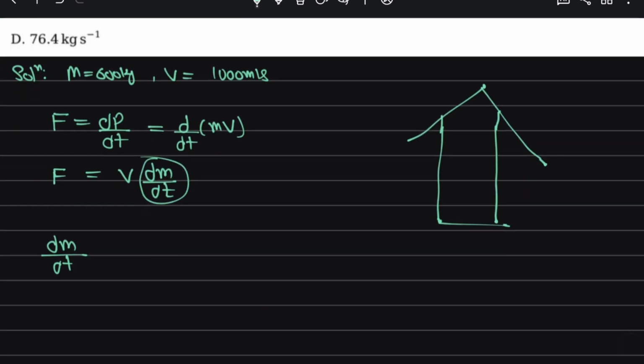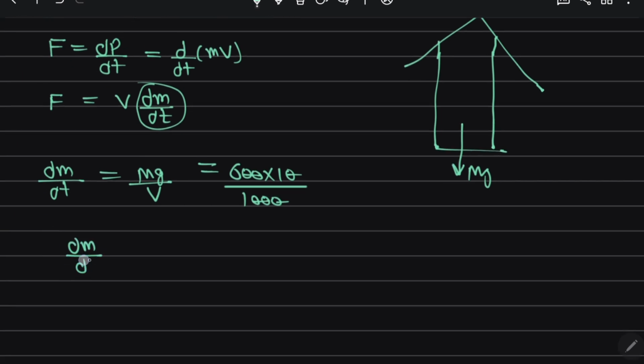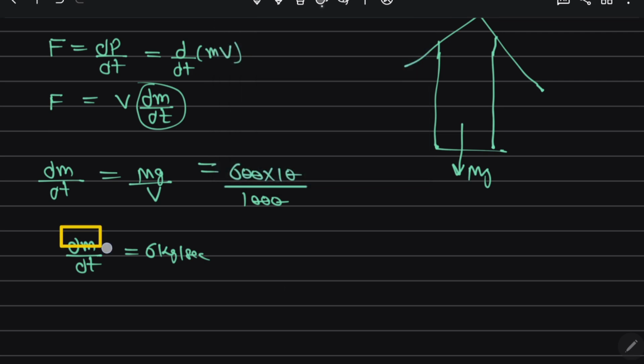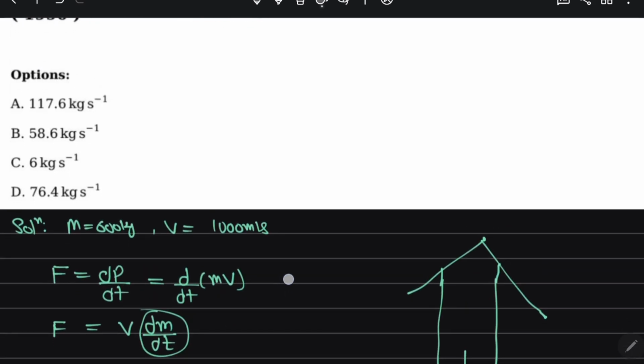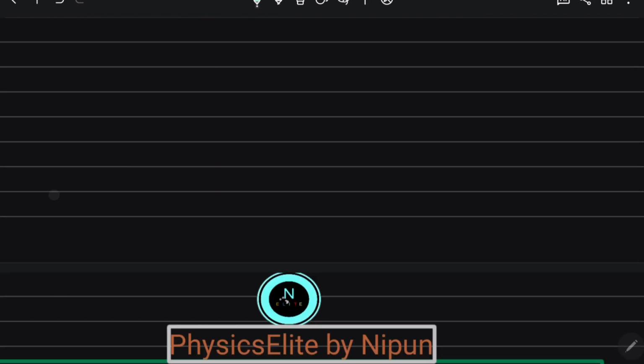And the force, that is mg, force acting downward, mg divided by v. m is 600 into 10 divided by 1000. So dm by dt comes out to be 6 kg per second. 6 kg per second, right? So which option is correct? Option C is correct, right? So shall I proceed for a next question?